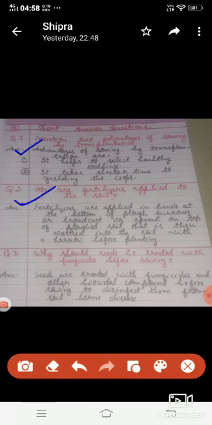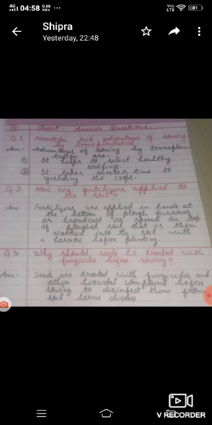Question 2, how are fertilizers applied to the soil? Answer, fertilizers are applied in bands at the bottom of plough furrows, or are broadcast, that is spread on top of the plot soil, which is then worked into the soil with a harrow before planting. Next question is, why should seeds be treated with fungicide before sowing? Answer, seeds are treated with fungicides and other biocidal compounds before sowing to disinfect them from soil-borne diseases.